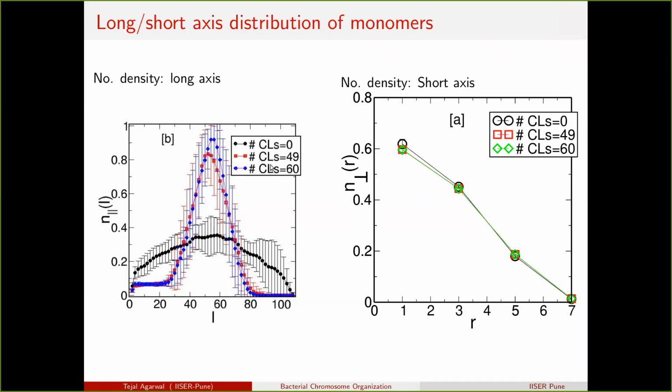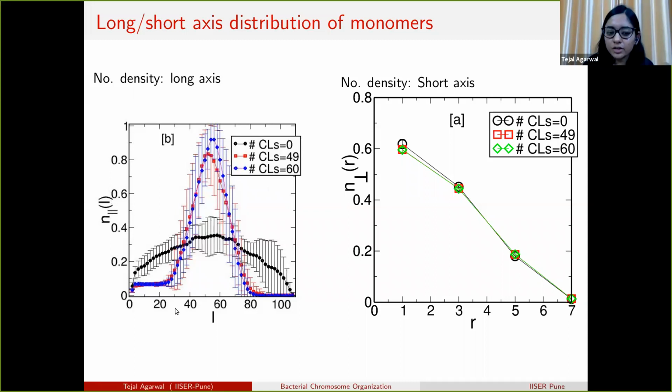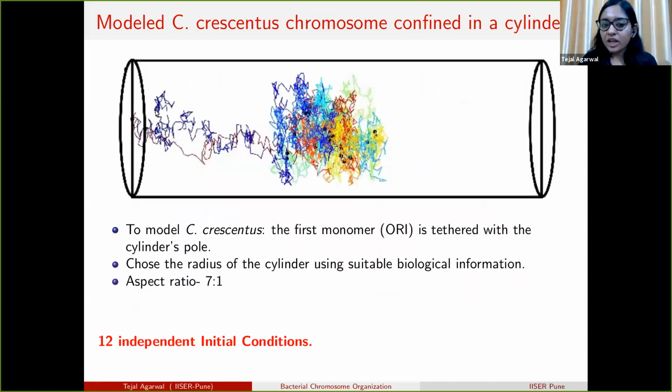Okay, so I want to say that as we increase the number of crosslinks, the monomer density along the length of the cylinder changes. Suppose this is a polymer, and if we do not have any crosslinks, this is like a polymer, and here there are many crosslinks.